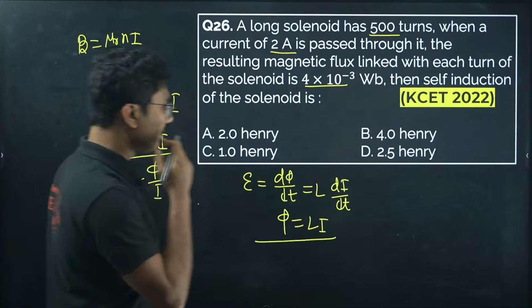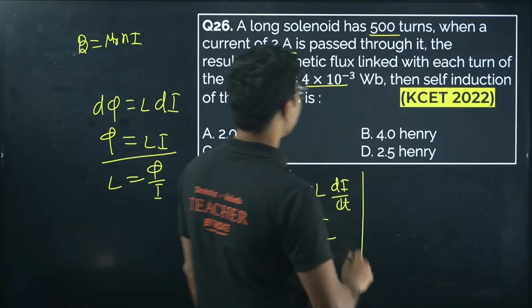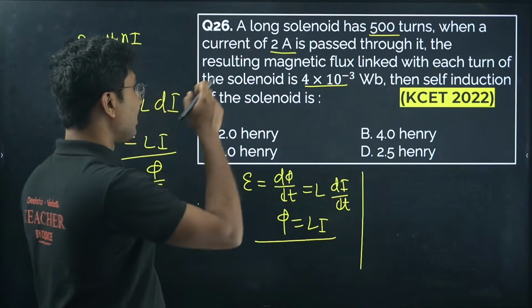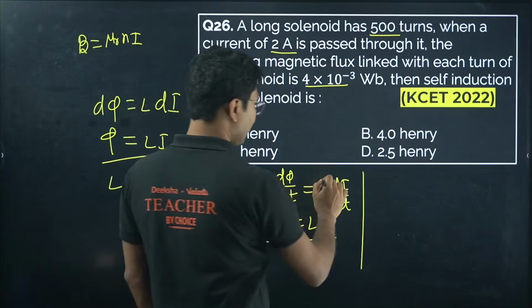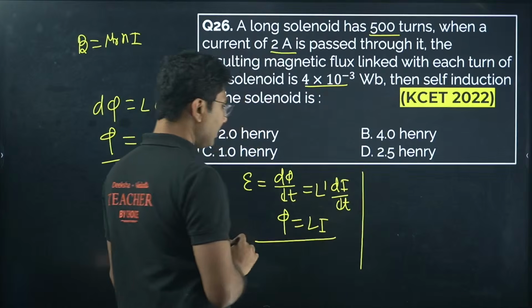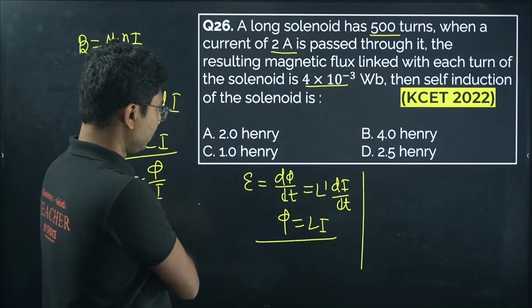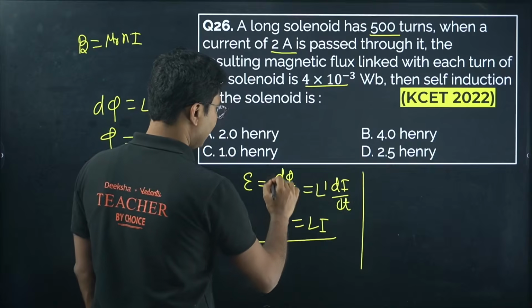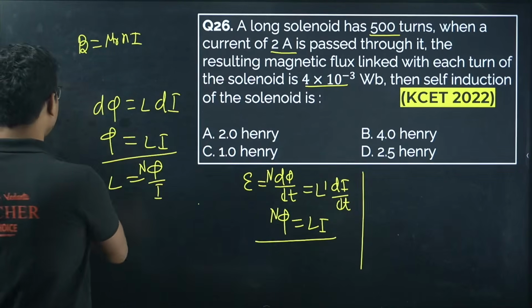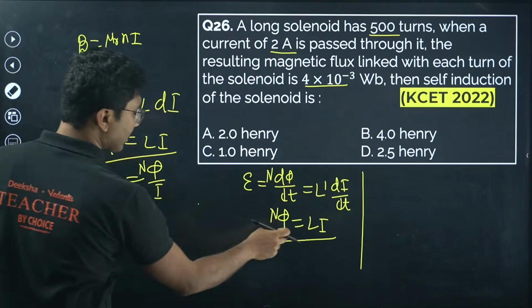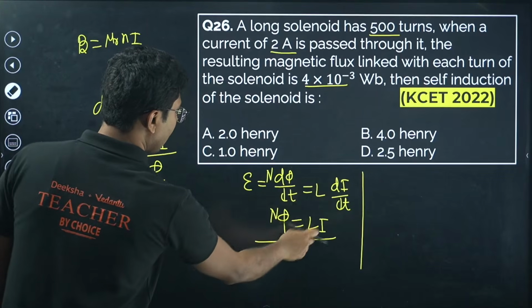So this is an NCERT-based question. If flux is given and the number of turns is given, then N will be here on the side of phi. Okay, current, for current it does not matter, only the change in current matters, not the number of turns.